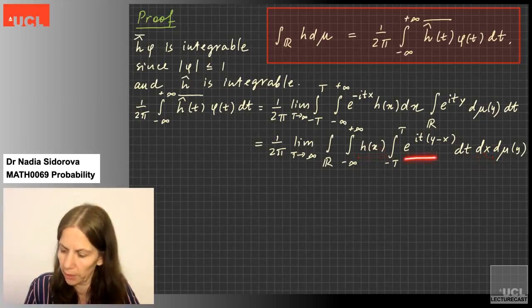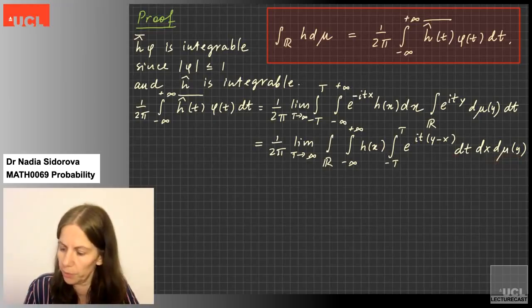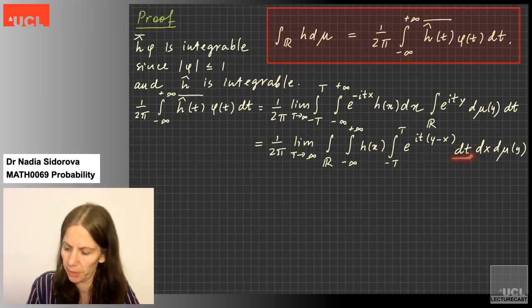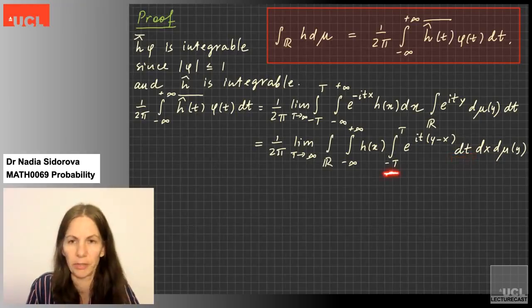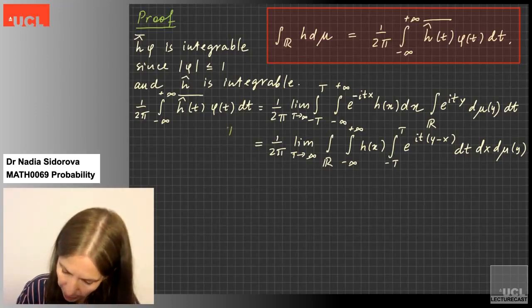Now 1, the upper bound for this, should be integrable with respect to d mu, which it is because mu is a probability measure, but it also has to be integrable with respect to dt, and the function will only be integrable with respect to dt if the interval of integration is finite. This is why I needed minus T to T here. But it is now finite, so Fubini works. Let me put it here. Fubini.